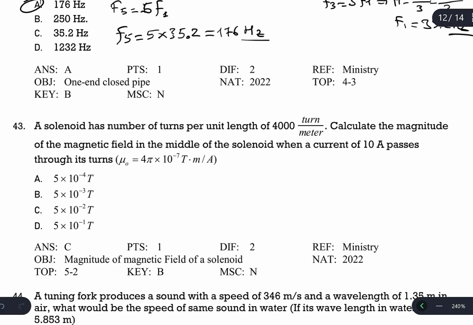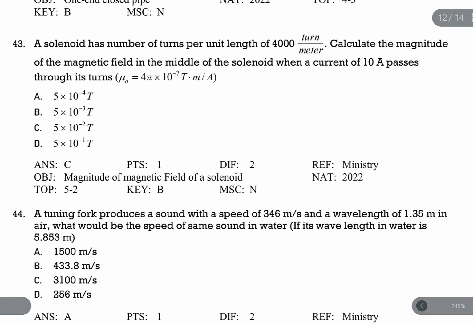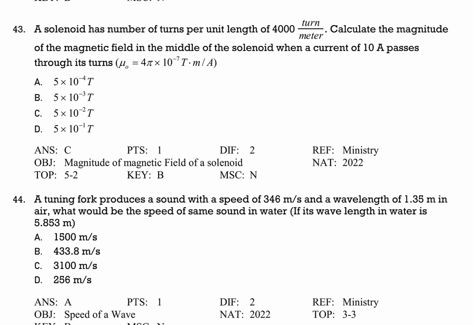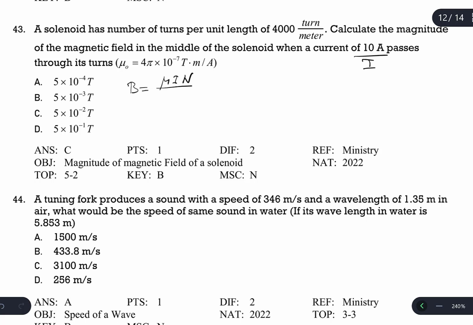Question number 43 is the next one. The solenoid has a number of turns per unit length of 4,000 turns per meter. Calculate the magnitude of the magnetic field in the middle of the solenoid when the current is 10 ampere. So we know the solenoid magnetic field equation is mu I N over L. But in here, N over L is given. Number of turns per unit length, N over L is given. So I'm going to write this equation in this form.